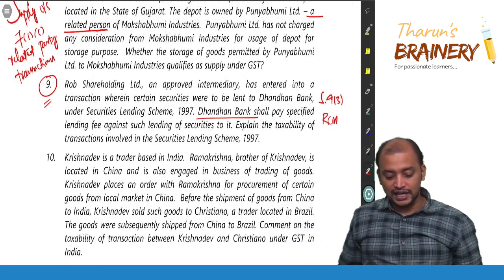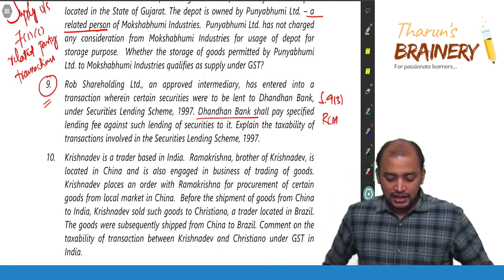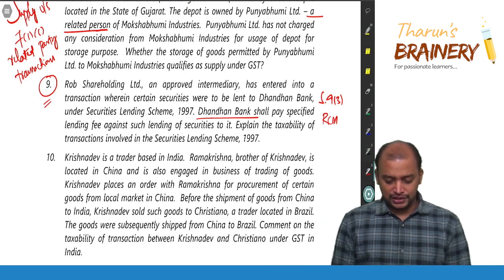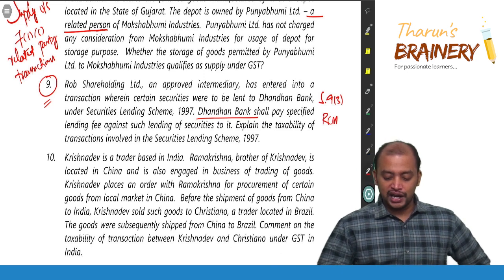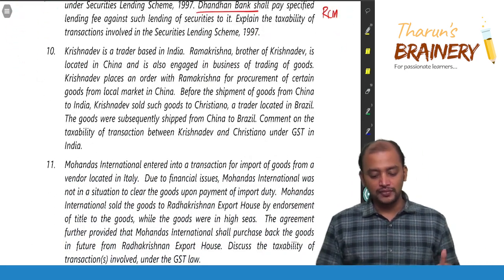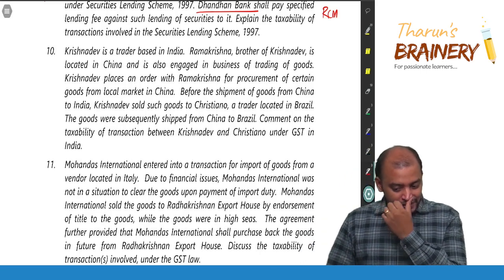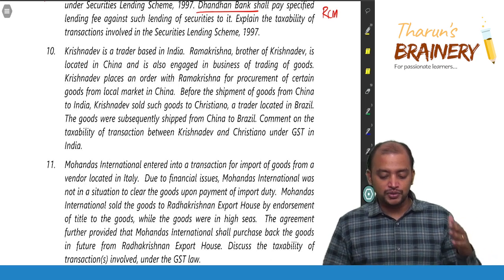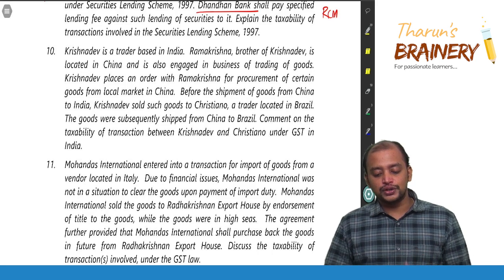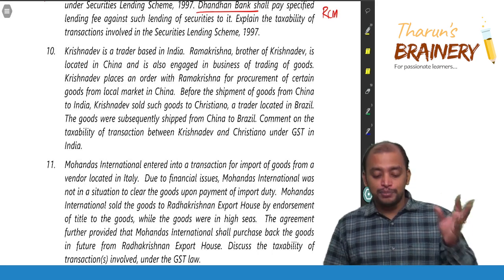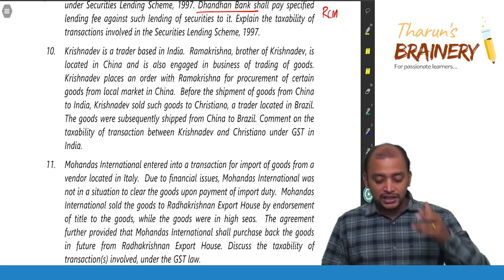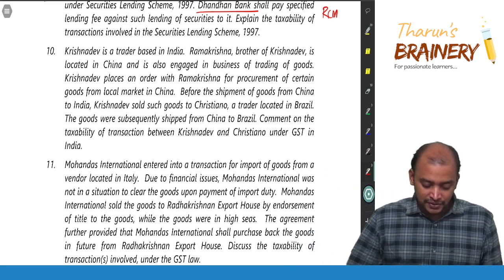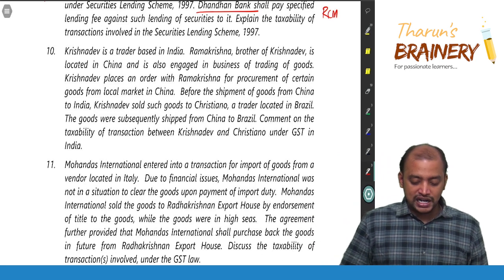See this, question number 10. Krishnadev is a trader based in India. Ramakrishna, brother of Krishnadev, is located in China and is also engaged in business of trading of goods. Krishnadev places an order with Ramakrishna for procurement of certain goods from local market in China. Before the shipment of goods from China to India, Krishnadev sold such goods to Cristiano, a trader located in Brazil. The goods were subsequently shipped from China to Brazil. Comment on the taxability of the transaction between Krishnadev and Cristiano under GST in India.